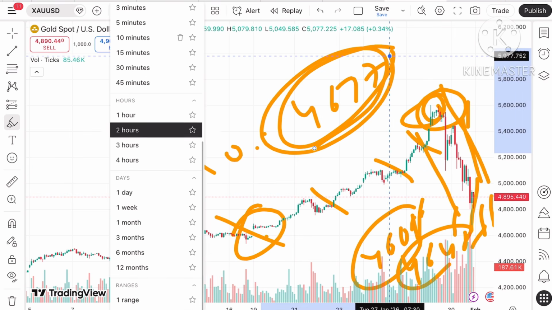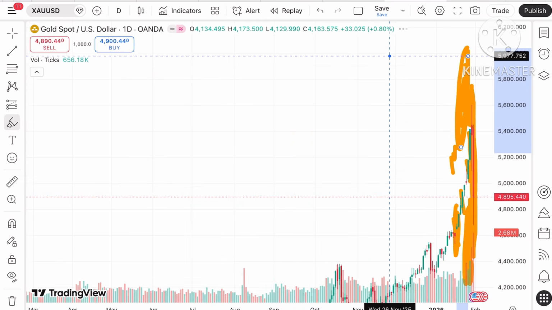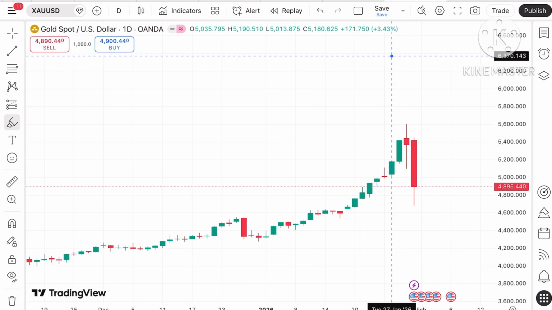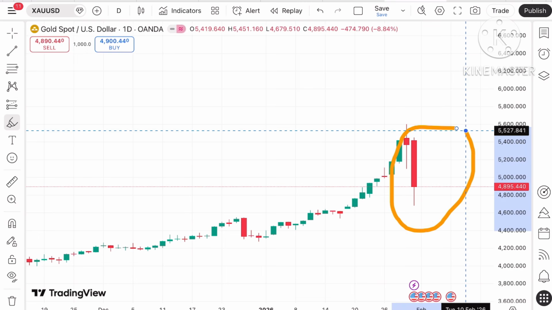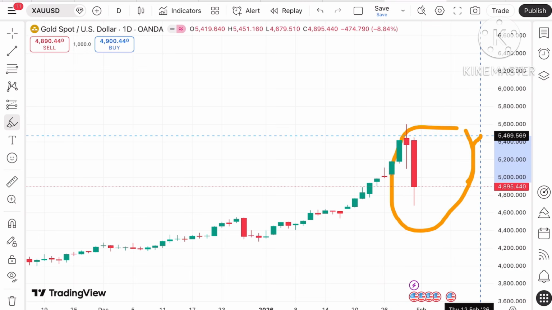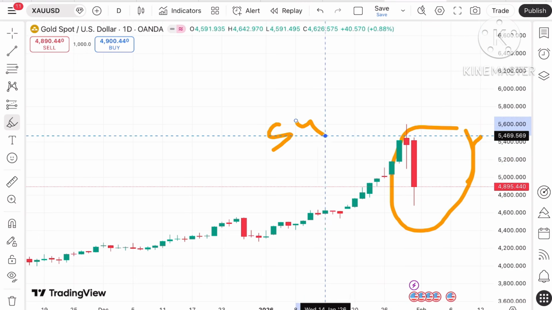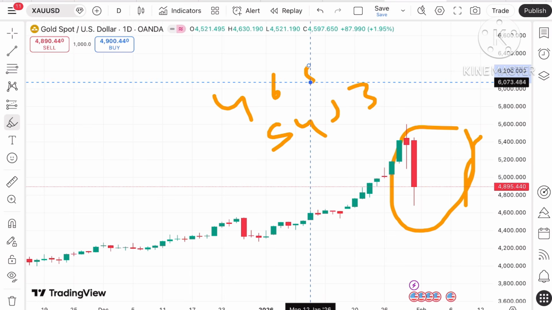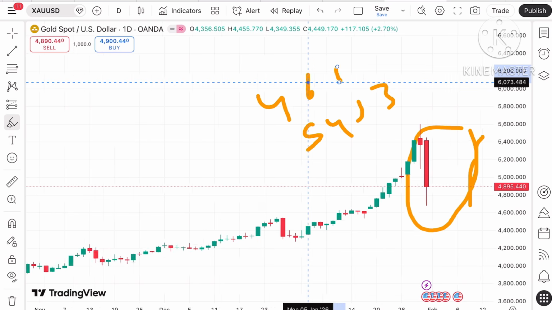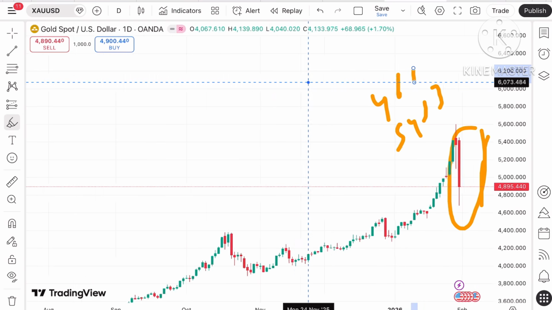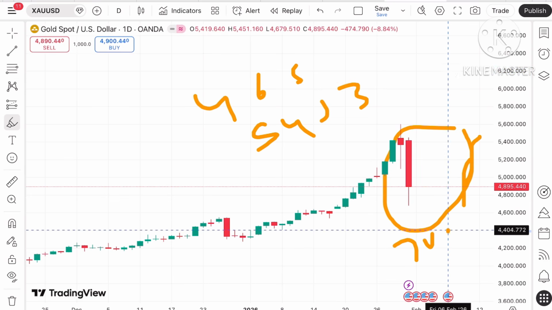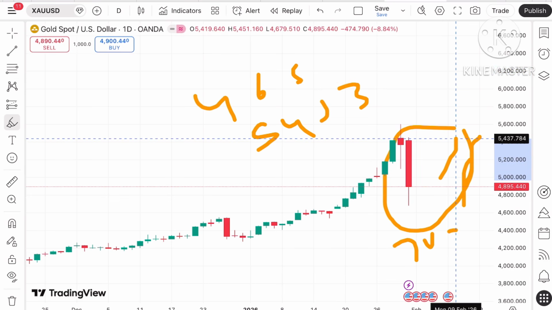Coming back to the weekly chart or day wise chart, then you'll understand how the price can move. If you look at this particular chart, we have seen a sharp fall on Friday, okay, with a high of around $53 and a low of around $46,803. See, this is a big movement we have seen in recent times, even in years, because a movement of around $700 to $800 in a single day is very big.